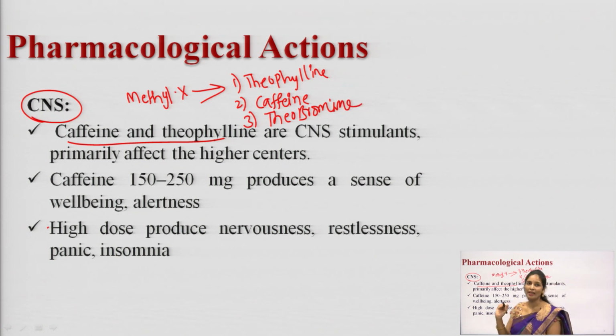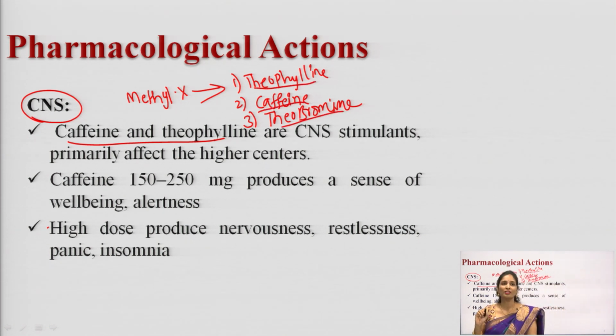These are the 3 natural methylated xanthine alkaloids: theophylline, caffeine and theobromine. These are the drugs which stimulate the CNS, primarily with effects on the higher centers.